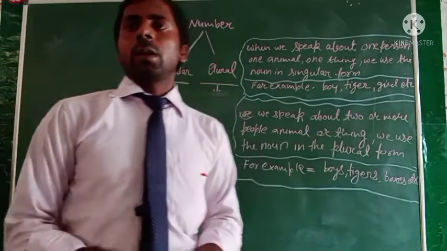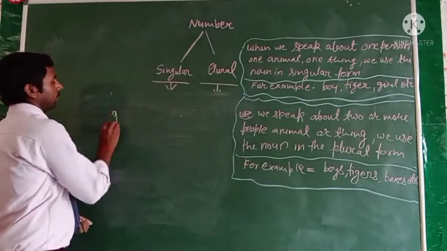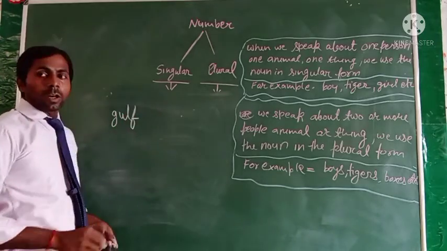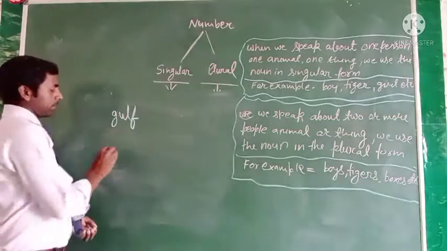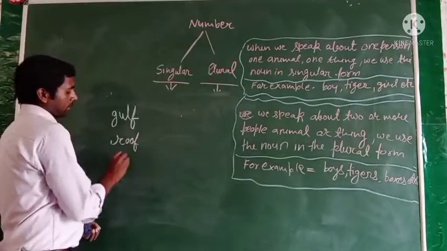For example, gulf. Gulf is a word. Roof, leaf.